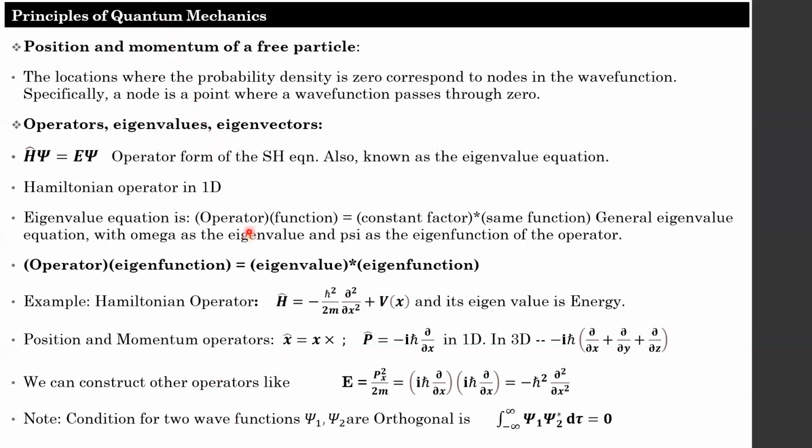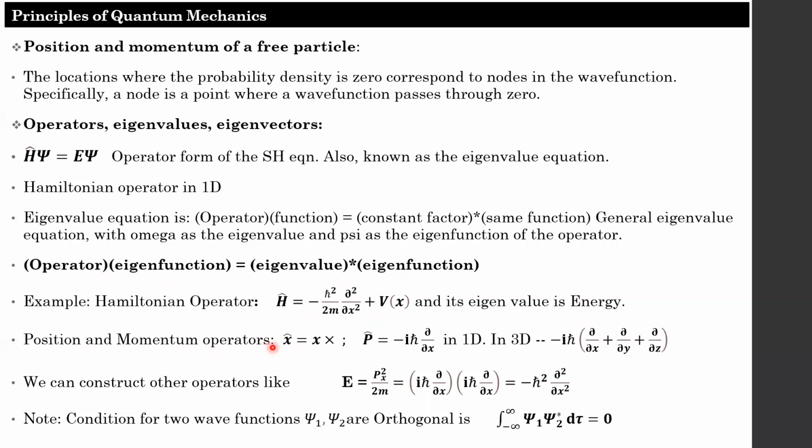And here you have to remember a few properties of eigenvalues and eigenfunctions. You already came across this in the chapter MBA 1101. If some operator acts on a function, it gives a constant times the function. That constant is called the eigenvalue, and the function is called the eigenfunction. Here I described a few operators. The first one is the Hamiltonian operator. It is also called the energy operator. It is minus h cut square by 2 into mass into dou square by dou x square plus potential, and its eigenvalue is energy.